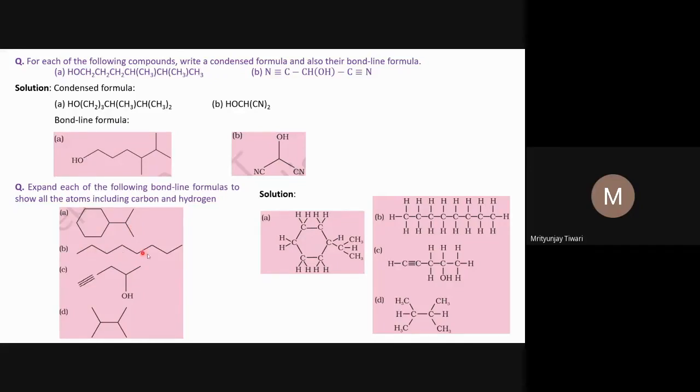Now, for this compound, there is one carbon atom at all the junctions, and at the termini there are carbon atoms. Then we look at the valencies of the carbon atoms in this structure. Here the carbon has only one carbon bond, which means there are three hydrogen atoms linked to this carbon atom, because the tetravalency of carbon, the four valencies of the carbon atom, should be completed, and that is done by the three hydrogen atoms.